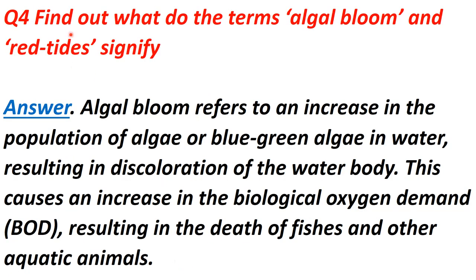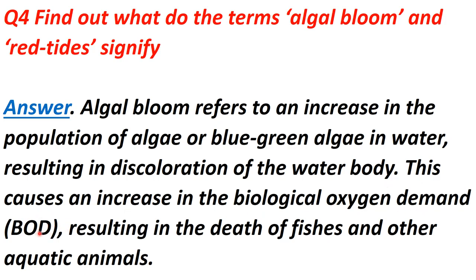Now question number 4 is, find out what the terms algal bloom and red tides signify. Algal bloom refers to an increase in the population of algae, mainly blue-green algae. This is not actually an alga, in fact, what is that? Cyanobacteria, right? That is blue-green in color. An increased amount of this blue-green algae in water is called algal bloom, which results in discoloration of the water body, and this causes an increase in biological oxygen demand also.